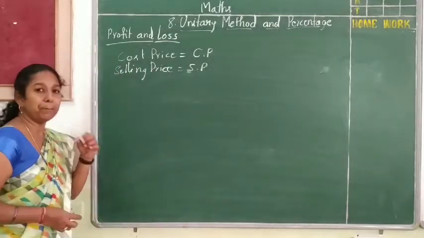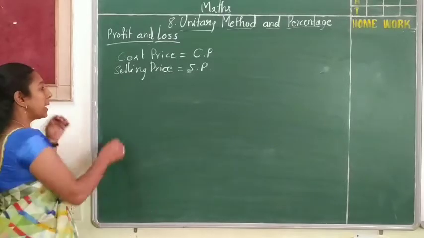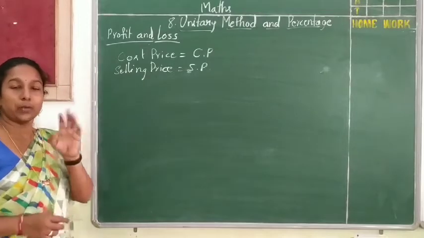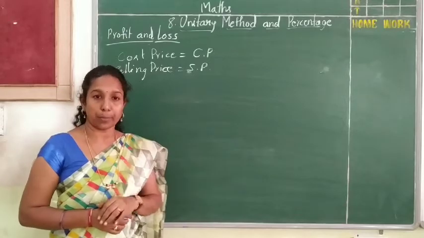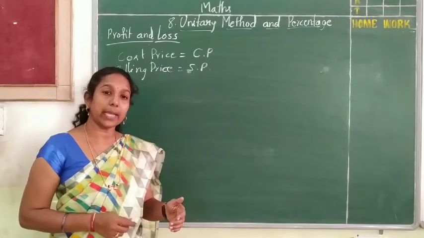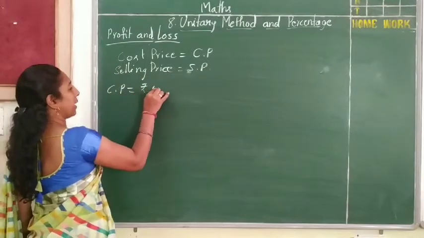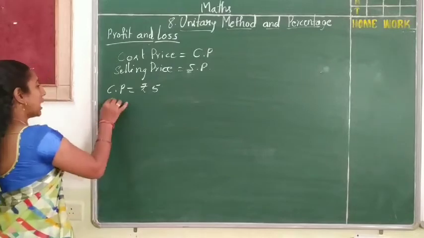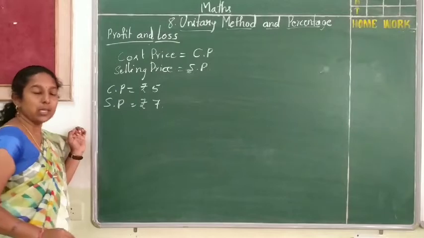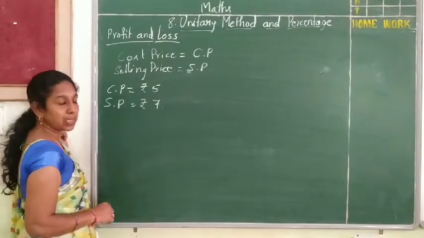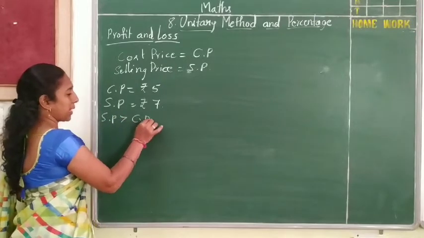So here, when the shopkeeper buys one pen, we can see. If he buys a pen by paying 5 rupees and sells it to us for 7 rupees, how much will he get? Here the cost price is how much? Cost price is 5 rupees because he paid that amount. And the selling price is how much? 7 rupees. If you see here, the selling price is more than the cost price. So selling price is greater than cost price.